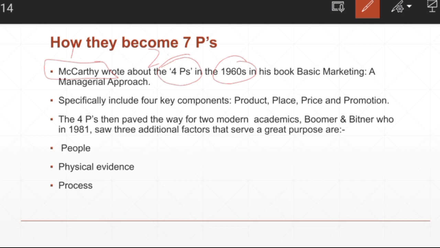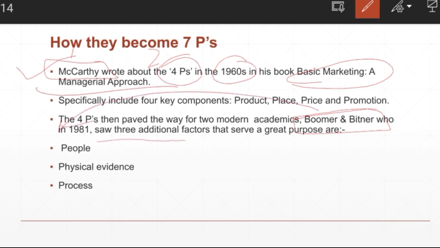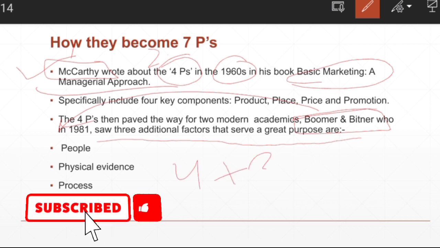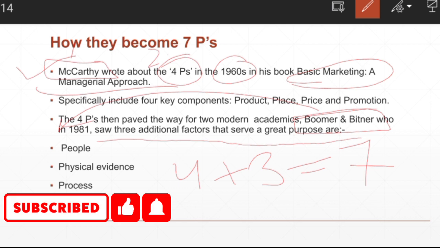For example, the question can be in the form of who gave the 4 P's of marketing initially. The right answer is McCarthy. He first gave 4 P's of marketing in the year 1960 in his book Basic Marketing, a Managerial Approach. So, primarily there were only 4 P's of marketing. Later on, two writers, Booms and Bitner, in the year 1981, saw 3 additional factors that serve a great purpose. So, they introduced 3 P's later on. Primarily there were only 4 P's, and later 3 more were added. So now in today's time we are reading 7 P's of marketing.